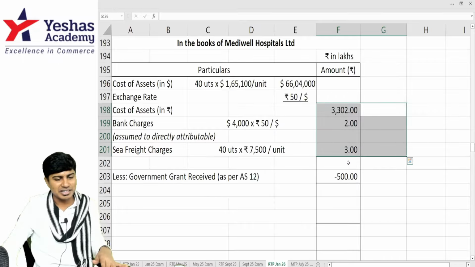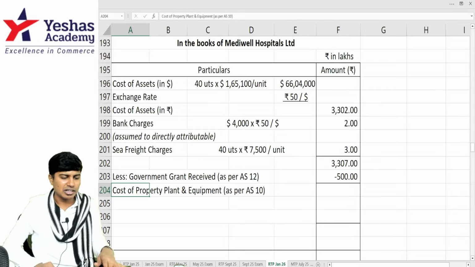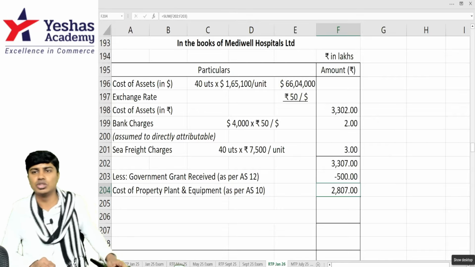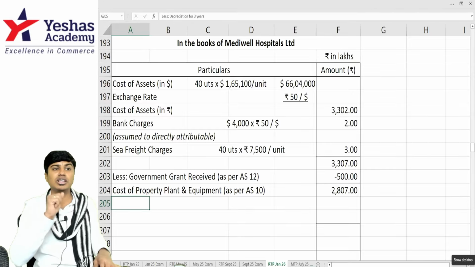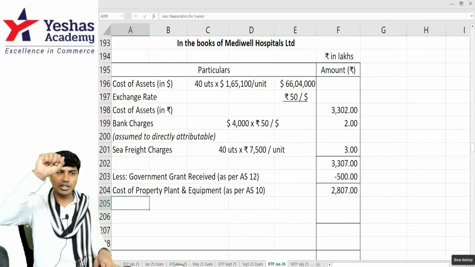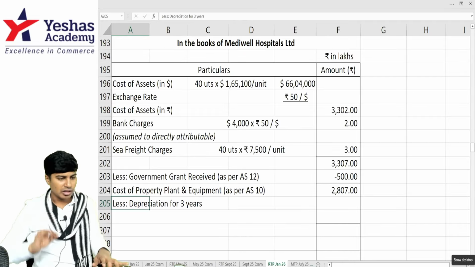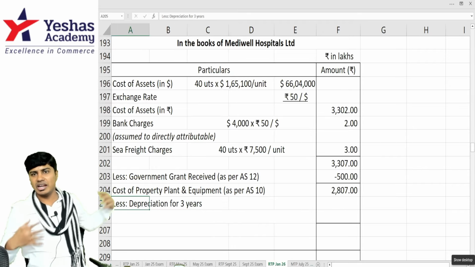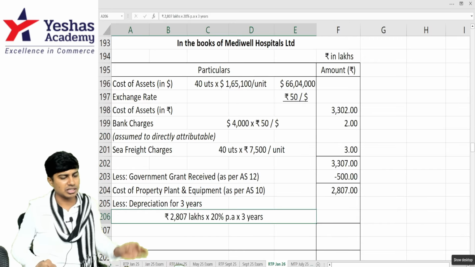3,302 plus 2 plus 3, 3,305... 4 plus 3, 7. Minus 500 government grant, the cost of PPE will be 2,807. This has to be depreciated at 20% for 3 years. What are the 3 years? 22-23, 23-24, 24-25. When they said financial year 22-23, I'm assuming beginning. 3 years, please do 20% for 3 years.